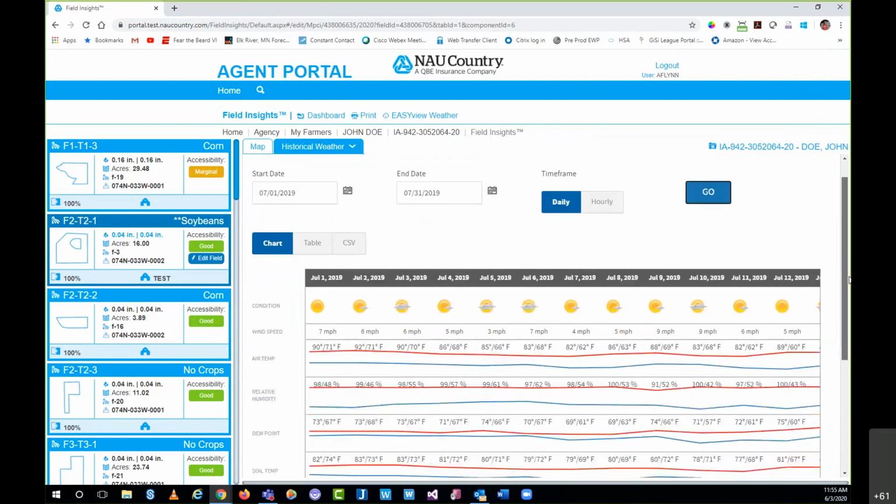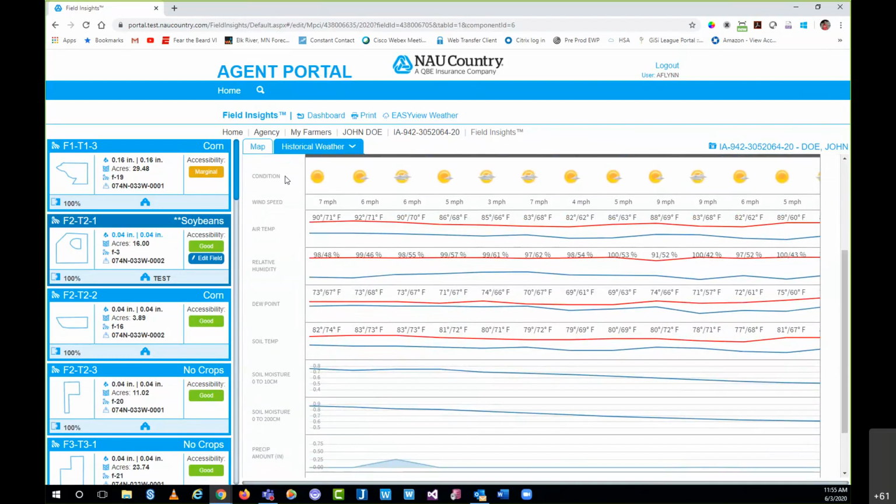As I scroll down, first set of category, pretty straightforward, just your general weather conditions. Looks like it was pretty sunny for the first week of July. Not real windy. Here's our average wind speeds. Here's our air temperatures, which is going to include your highs and lows. Again, your humidity, which will also be highs and lows. Dew points, highs and lows. Soil temperatures, highs and lows. And again, this is all for July of last year.